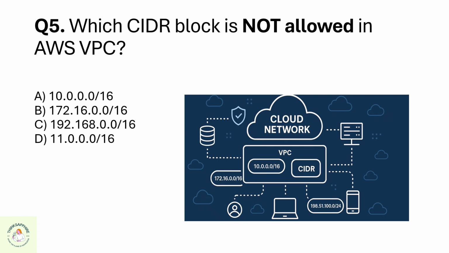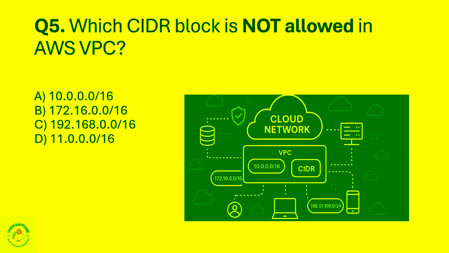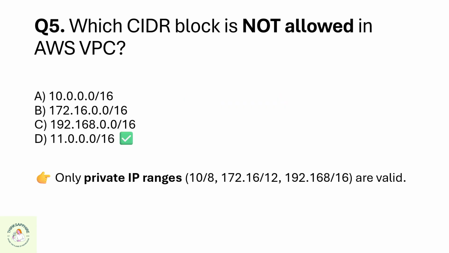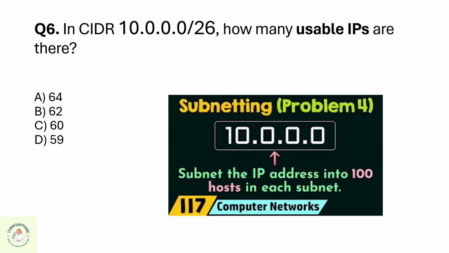Question 5. Which CIDR block is not allowed in AWS VPC? A 10.0.0.0/16, B 172.16.0.0/16, C 192.168.0.0/16, or D 11.0.0.0/16? The correct option is D 11.0.0.0/16.